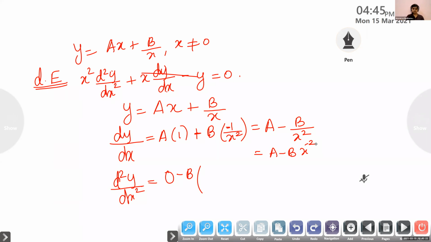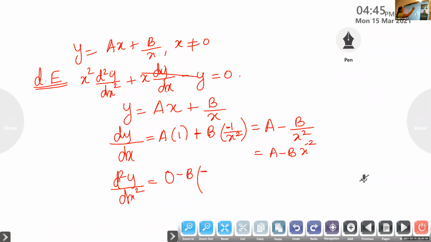Minus 2x? No, Aishwarya, check it. Isn't it minus 2x?